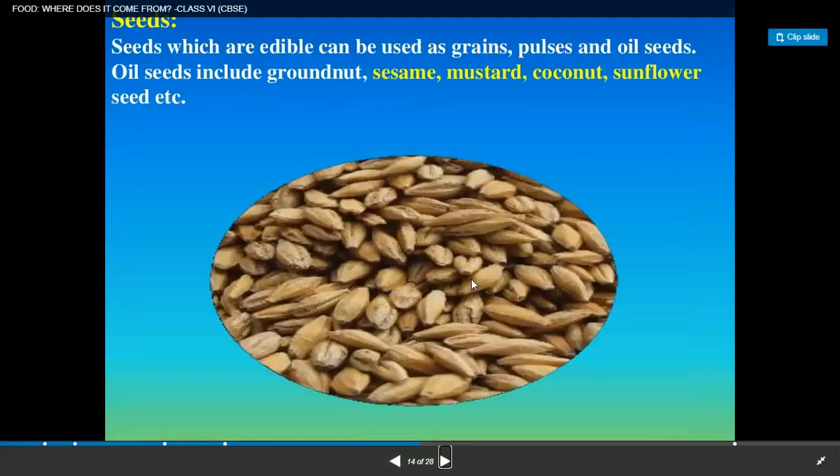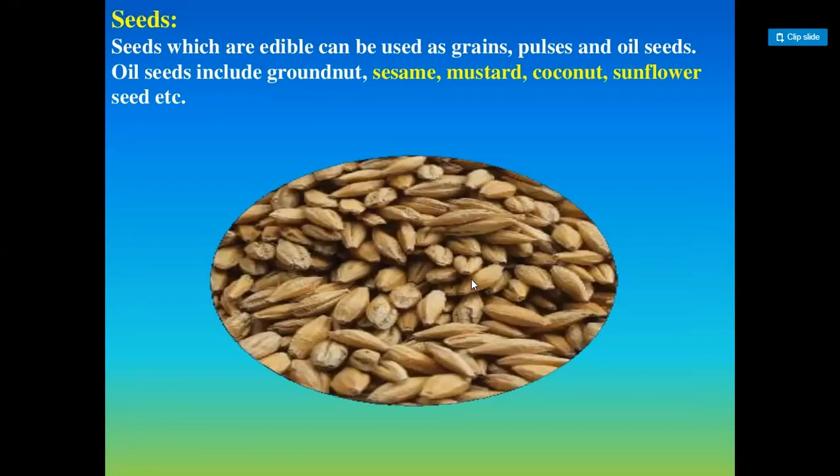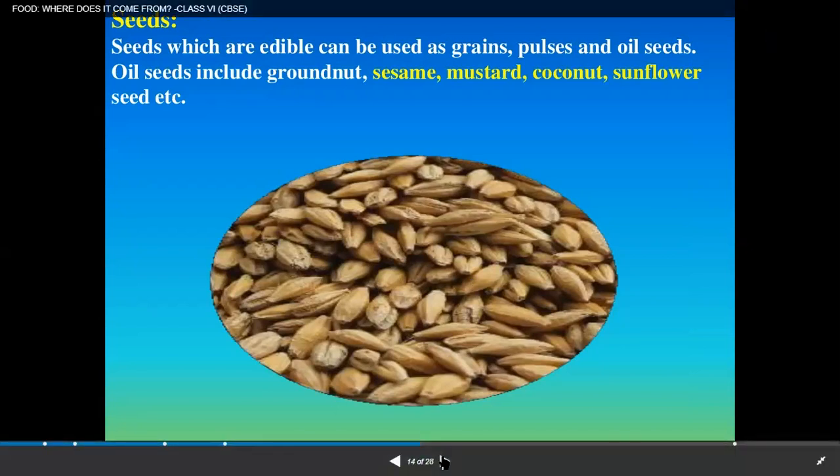Seeds which are edible can be used as grains, pulses, and oilseeds. Oilseeds include groundnut, sesame, mustard, coconut, sunflower seed, etc. Right? So seeds are the ripened ovules of the plants which are used to grow.